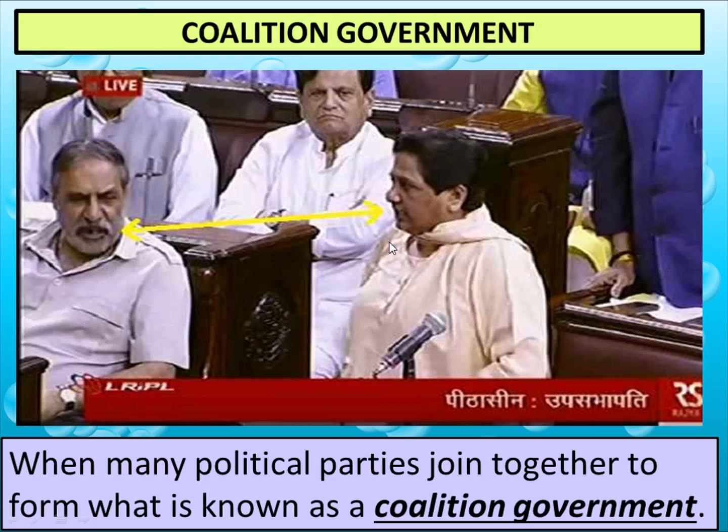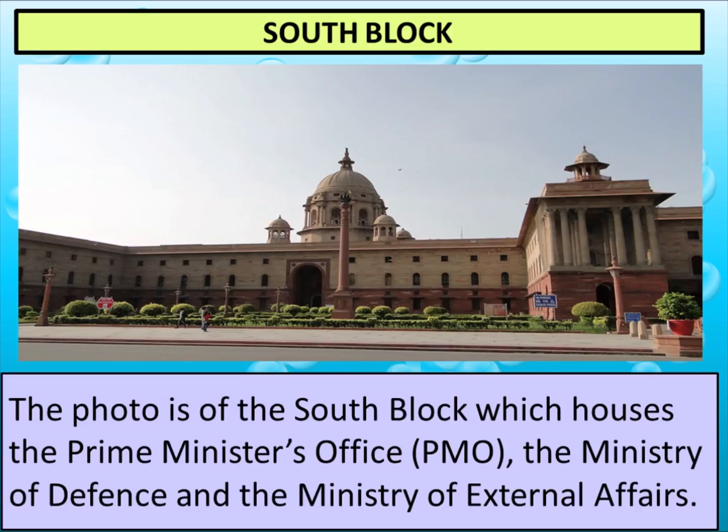So these three parties will come together, make 300 seats, and then form the government. This type of government is known as a coalition government, meaning a combination of many parties. Right now we have a coalition government in Maharashtra, where Shiv Sena, Congress and NCP have joined together to form the government.